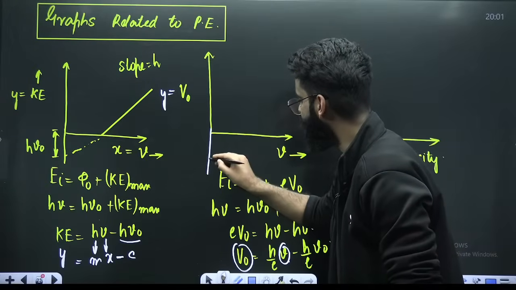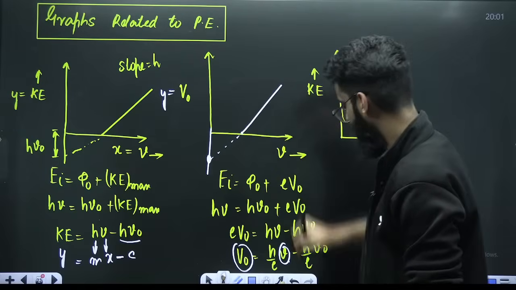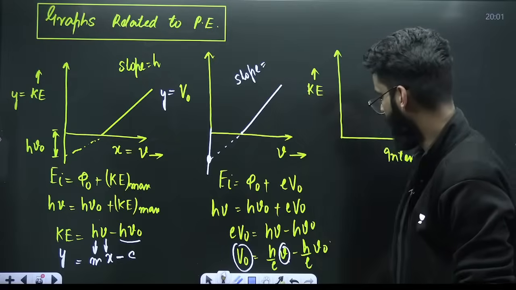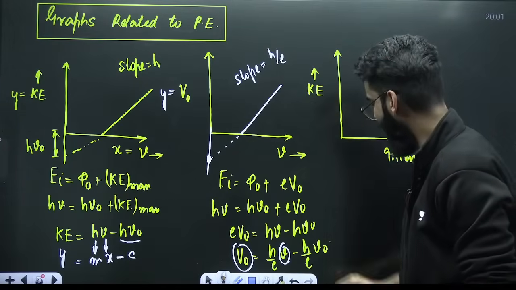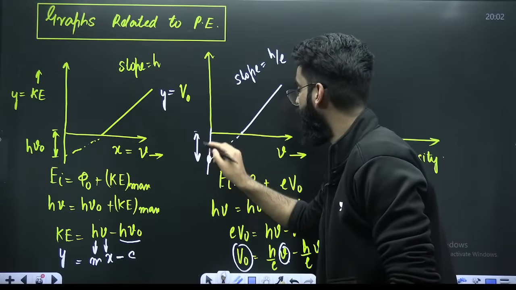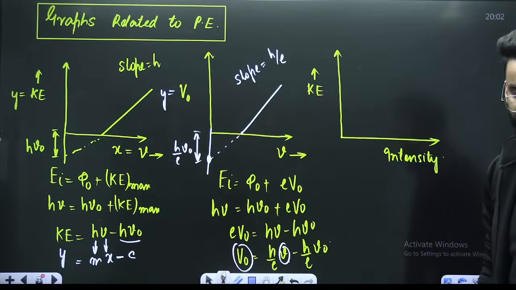So the graph will again start below the origin, like this. Perfect. What about the slope of this graph? Slope means m. The m value is h upon e. What about the intercept? Intercept is h upon e times nu naught. I hope I'm clear with this.